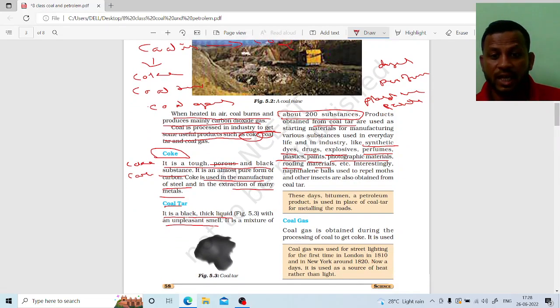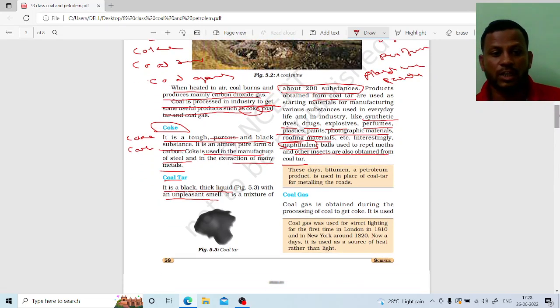And the insect repellents are obtained from coal tar, like naphthalene balls, those white balls that we keep in almirahs and trunks to keep away the insects which destroy our clothes or documents. We use naphthalene balls to keep the insects away, right? These are from coal tar.